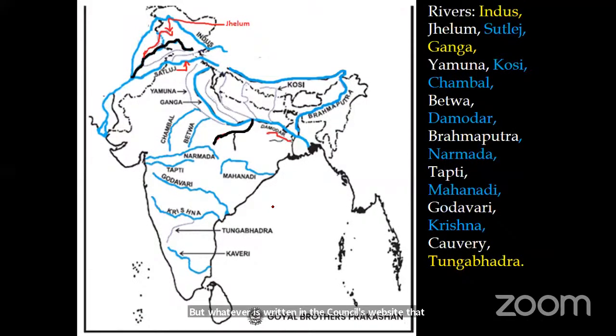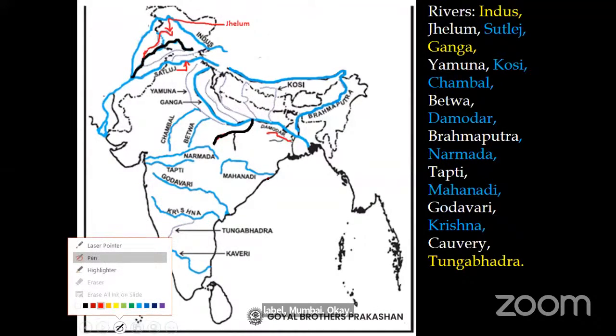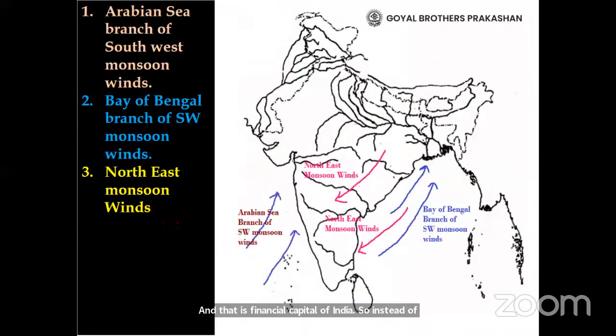So we should ask the straightforward question in map marking and not indirect questions like mark and label Dakshin Ganga or mark and label the financial capital of India. Instead of that, we should say mark and label Mumbai, that is the financial capital of India. So instead of saying this, we have to give the direct name.